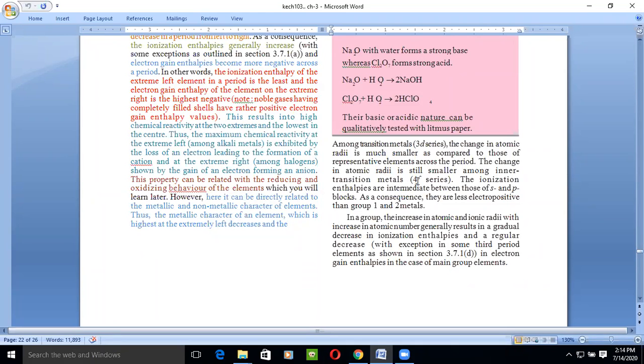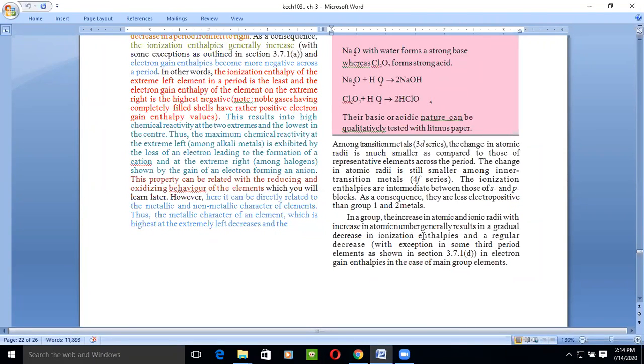The change in atomic radii is still smaller among the inner transition elements. There is small change in the atomic radii of the 4f series, that is the inner transition series, the f block elements. The ionization enthalpy of d block and f block elements is intermediate between those of the s and p block. As a consequence, they are less electropositive than the first and second group metals.